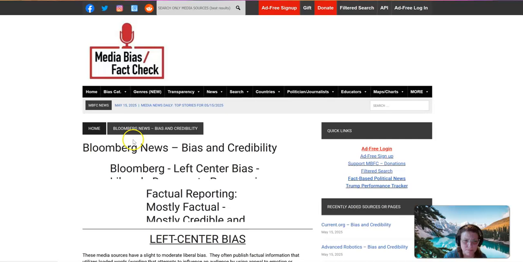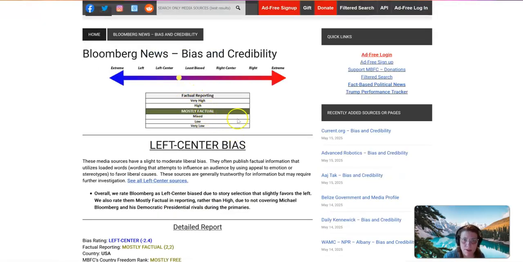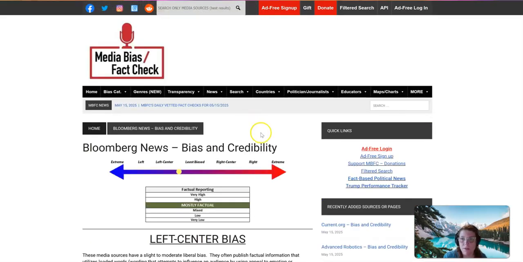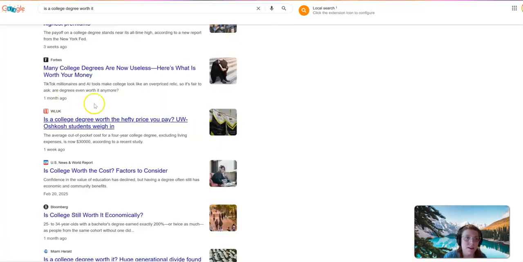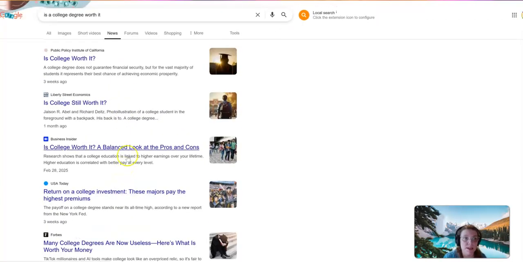So mostly factual, maybe a little bit left leaning. So, you know, that's important information to know if I decide that I'm going to read the thing from Bloomberg. And I'm just picking on Bloomberg. You could do this for any of these websites. And that's how you can find news sources using just a basic Google search.